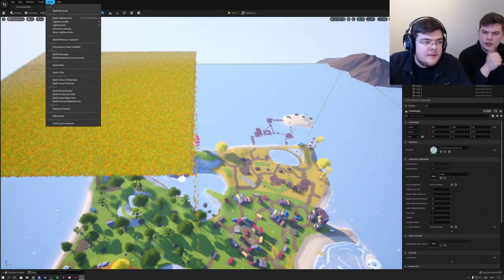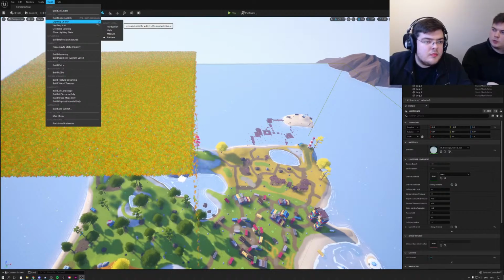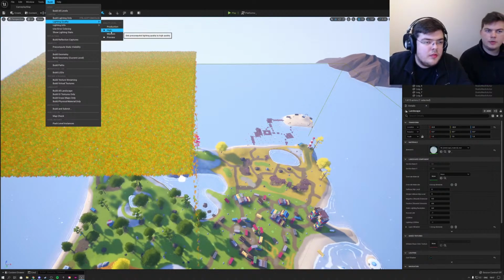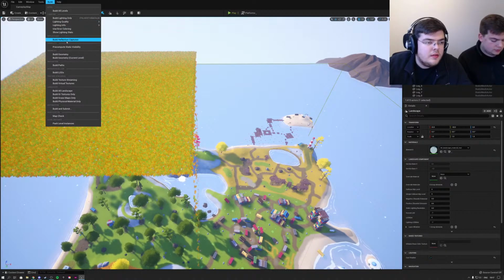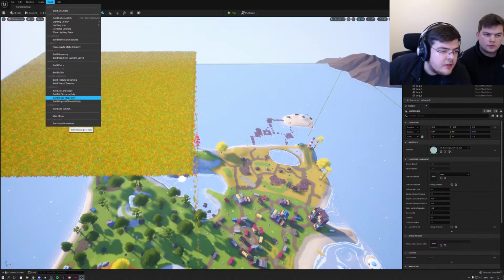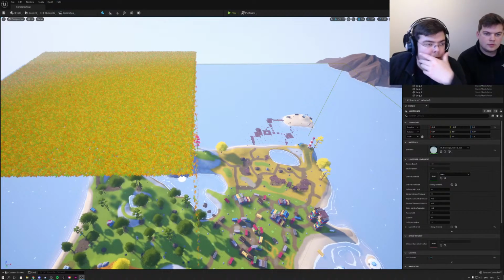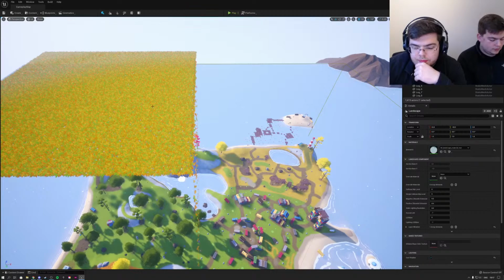I think they had that in their showcase video where they selected all the squares and selected a chunk of the map. Let's put this to high quality build, and can we build the grass here? Build grass maps only. Let's see if this might fix it. I'm not sure. Is something happening?